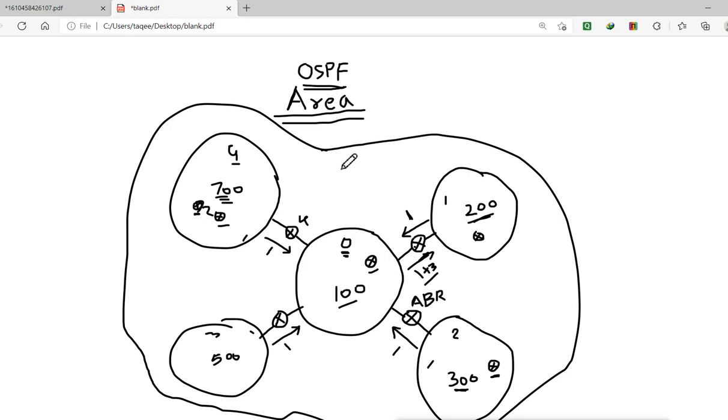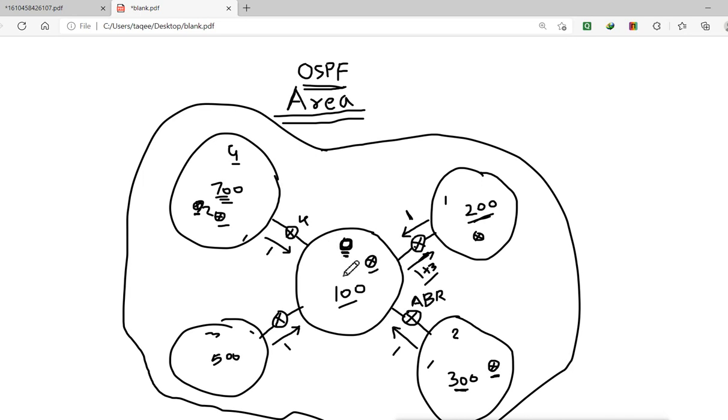Then again, in OSPF areas, this area 0, when we design OSPF, is the first area, and we design it as a backbone area. Backbone area will also help you to reduce the routing table, and also simplifies the connectivity.